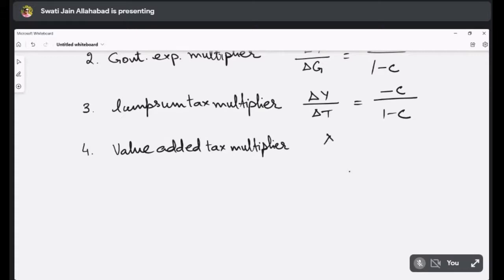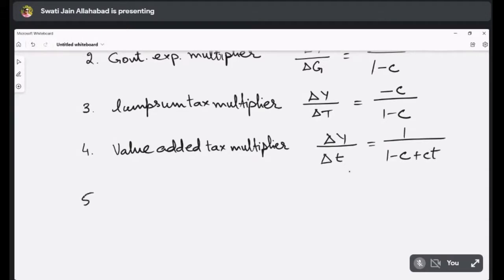That will be equal to delta Y by delta T, so this will be equal to 1 upon 1 minus C plus Ct.